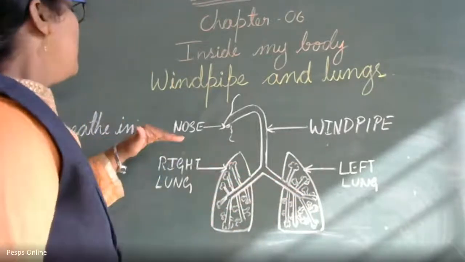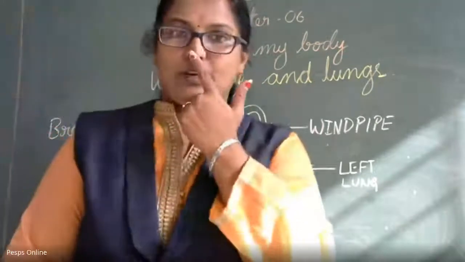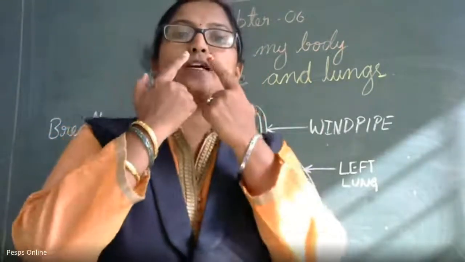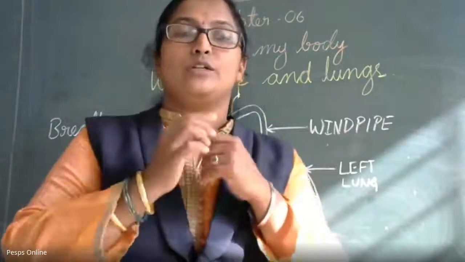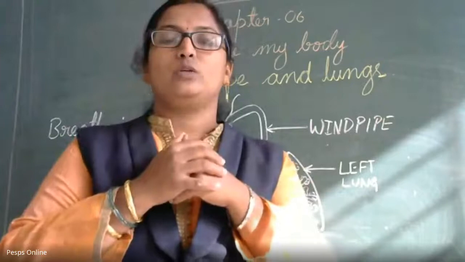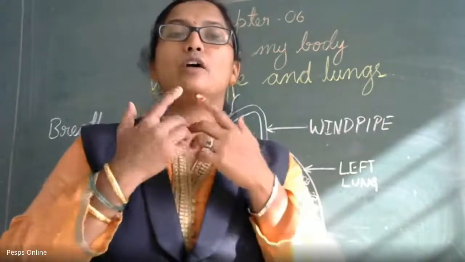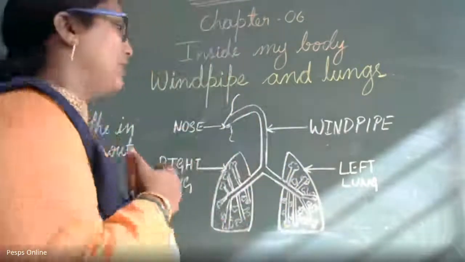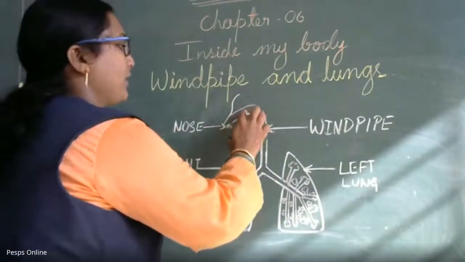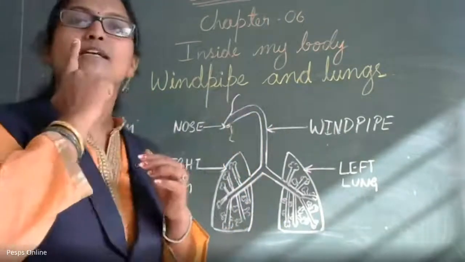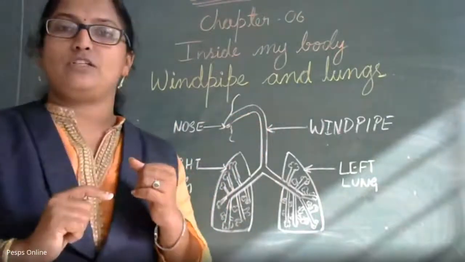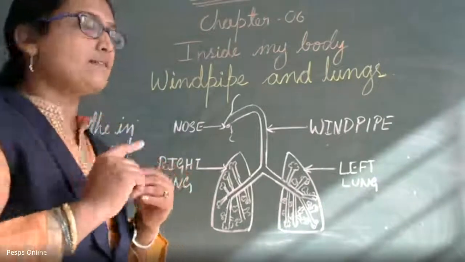This is your nose, right? You can see the holes in your nose. These are called nostrils. Through these nostrils, we inhale the air. When we inhale, the air passes into a tube-like structure present inside your nose, called the nasal cavity or the nasal passage.